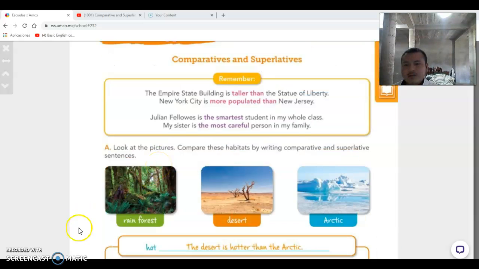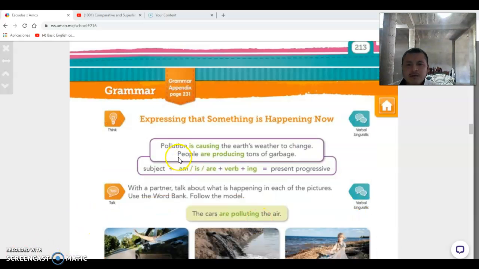Okay, so right now we're going to speak a little bit about the grammar expressing that something is happening now. What does that mean? The present progressive tense, okay? And when we are talking about present progressive tense, we need to use the verb to be, plus verb plus ing.